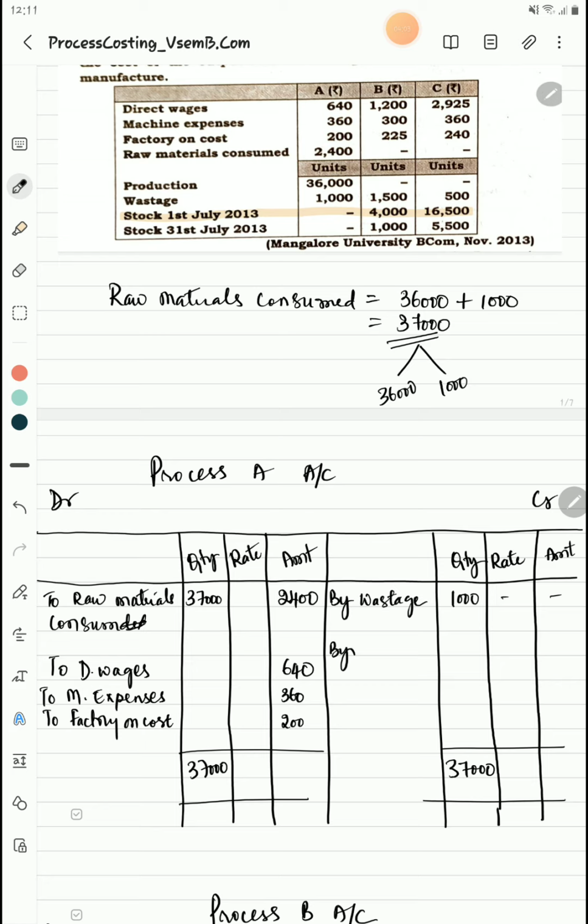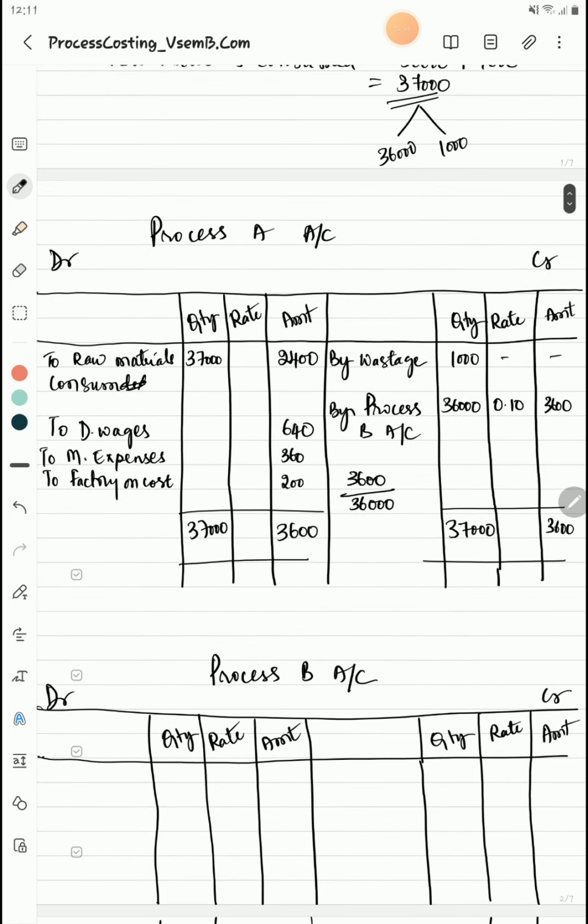So what is the balancing figure? 36,000, isn't it? So 36,000 will be going to process B account. At what amount is it going? Again this will be the balancing figure because we do not have any normal loss value, isn't it? So 3,600. At what rate now? Directly you can calculate the rate here: 0.10, isn't it? How did you get this 0.10? 3,600 divided by 36,000 will get 0.10.